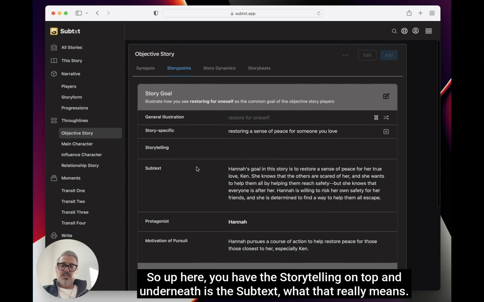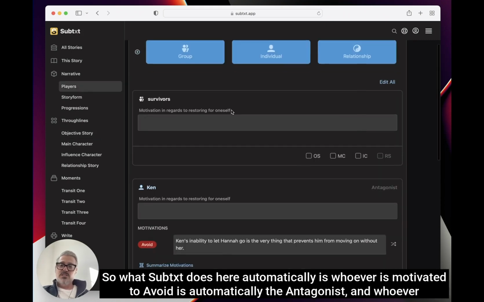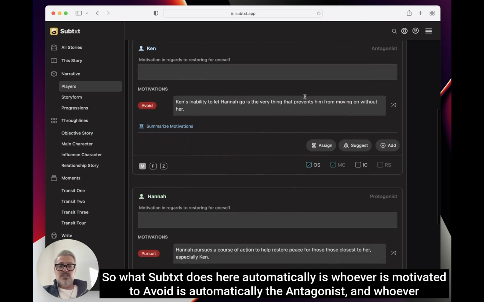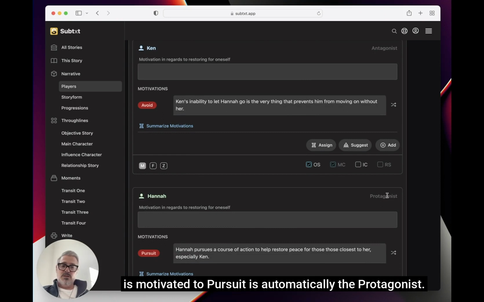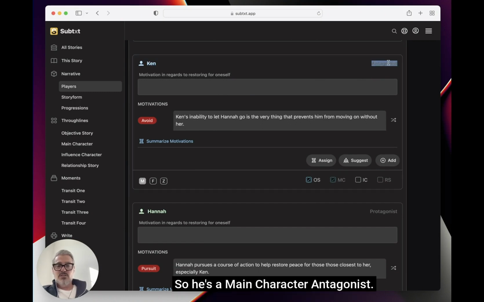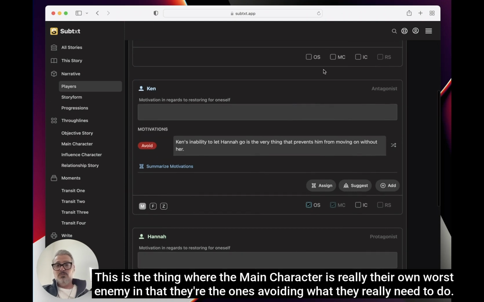So up here, you have the storytelling on top, and underneath is the subtext, what that really means. Now, because it is obtaining and moving towards it, the person who is motivated by pursuit becomes the protagonist. So what subtext does here automatically is whoever is motivated to avoid is automatically the antagonist, and whoever is motivated to pursue is automatically the protagonist, which you might think is quite strange because Ken is the main character. So he is a main character antagonist. This is the thing where the main character is really their own worst enemy, in that they're the ones avoiding what they really need to do.